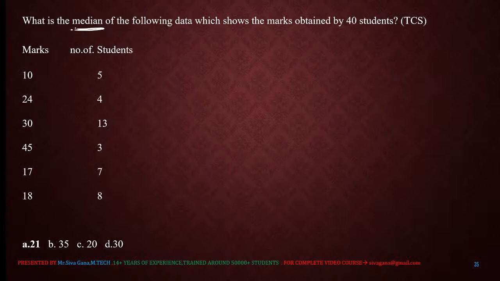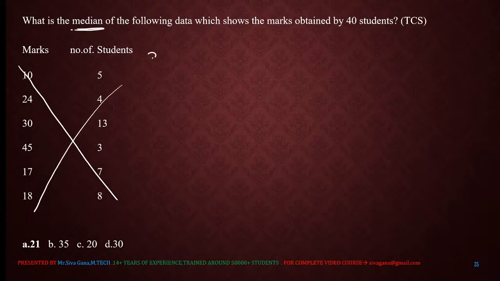Median, right? How many students? 40 students. The data is 5, 10, 24, 30, 45, 17, 18. So the data is not in ascending order. First of all, arrange the data in ascending order, X and F. Which one comes first? 10, then 17, next 18, next 24, next 30, next 45, right?